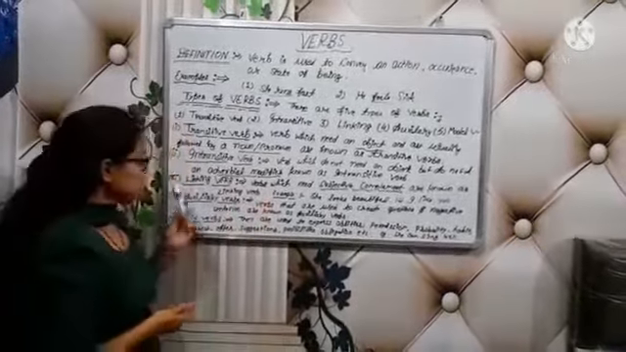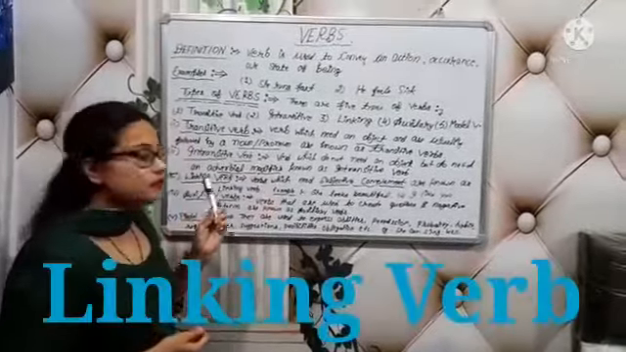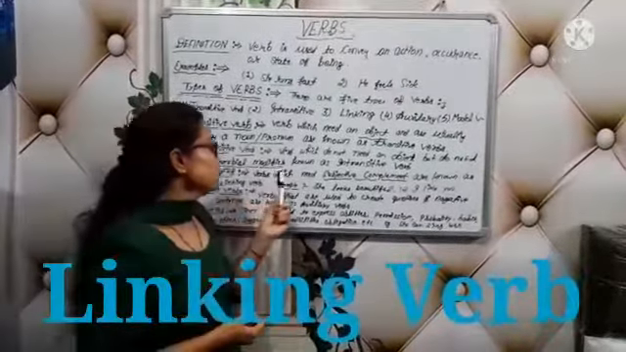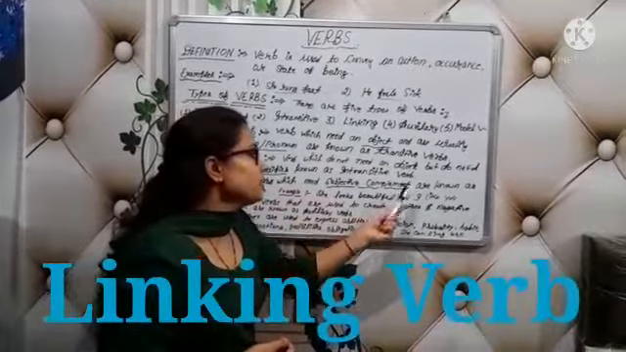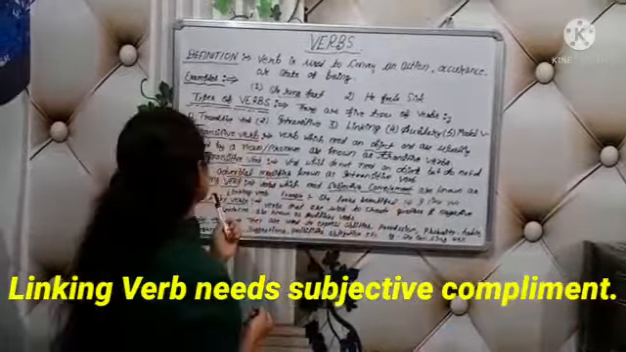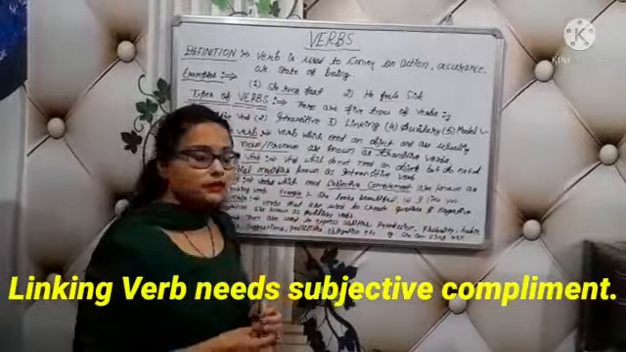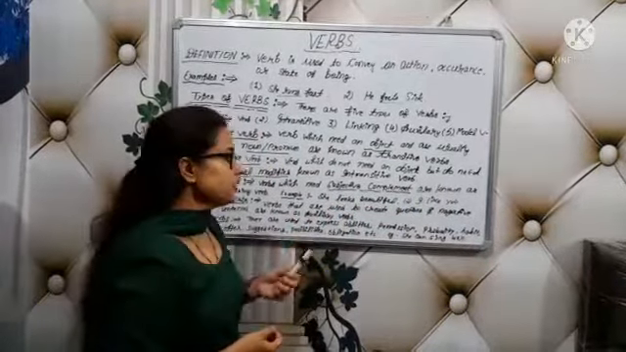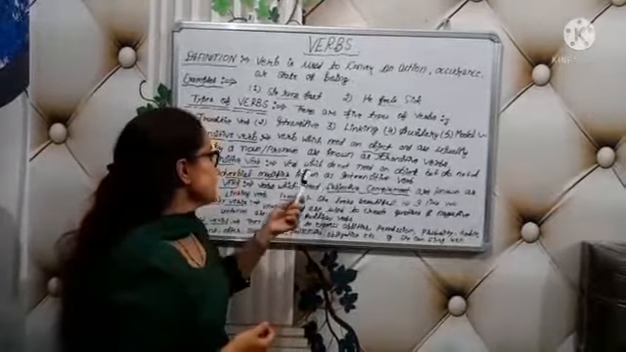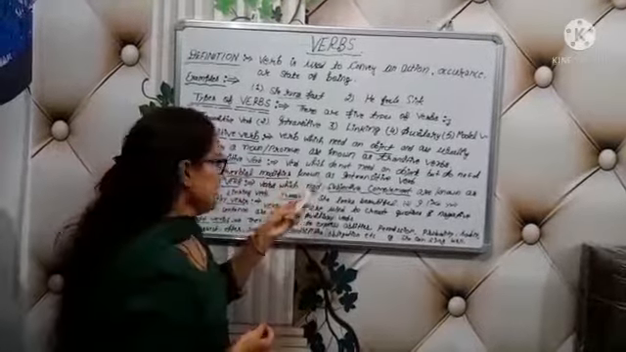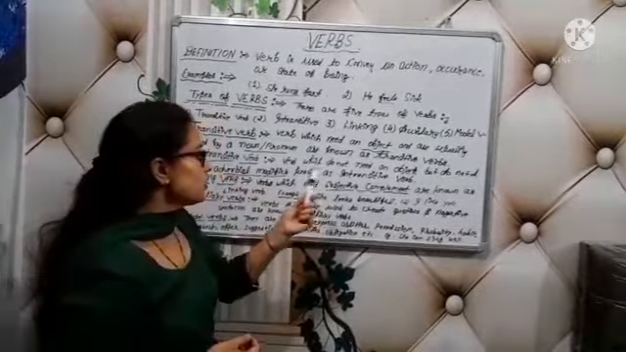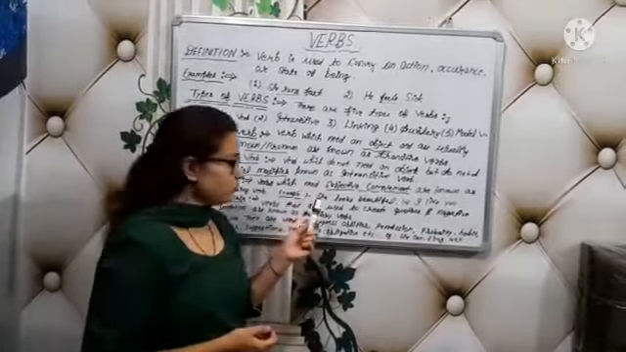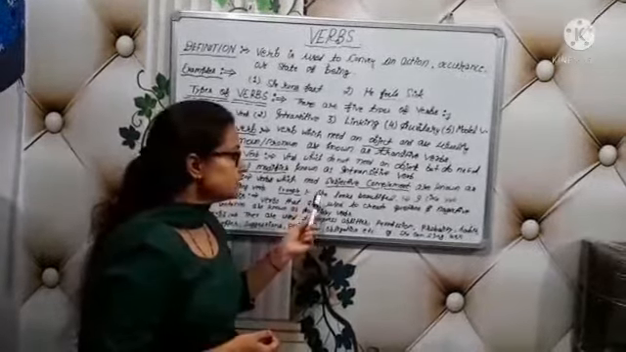Third is the linking verb. A linking verb is one which needs a subject complement. What is a subject complement? It tells more about the subject. It expresses the subject.